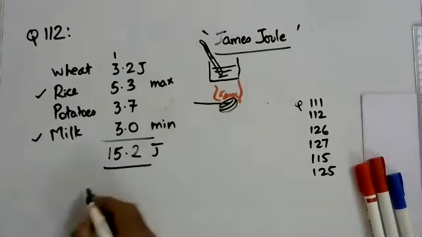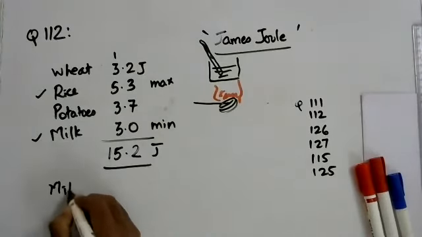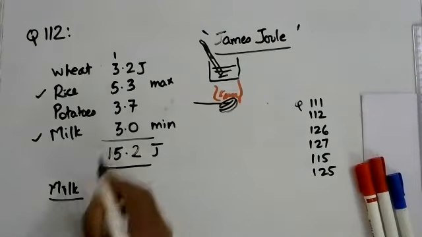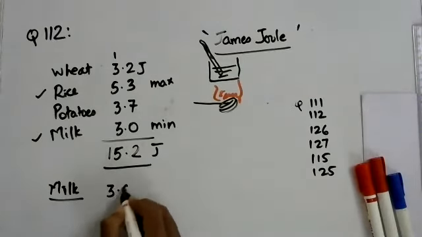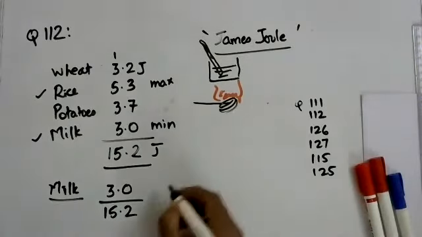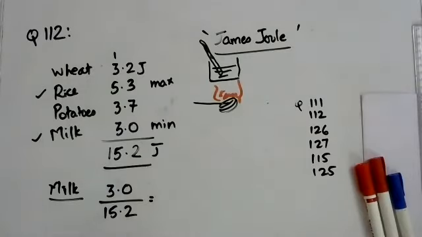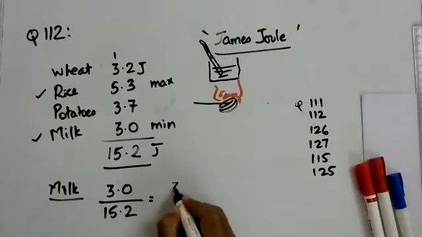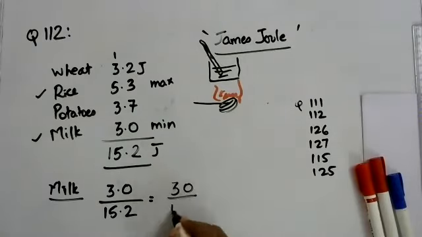So how do we do this? Let's find out first for milk, which is the minimum. Milk's energy content is 3 joules out of a total of 15.2 joules. If you want to convert this into a fraction, we can write it as 30 divided by 152.